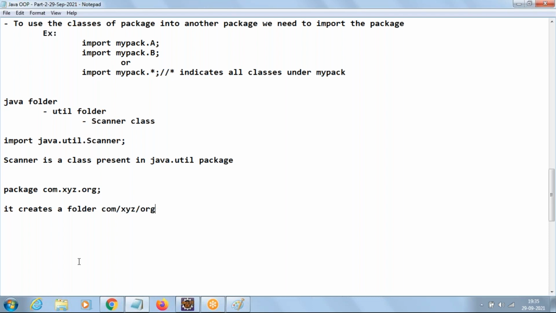But the package name is called com.xyz.org. This is the package name, but inside our operating system the folder structure will be: com is a folder, under that xyz is a subfolder, and under that org is a subfolder. This is the folder structure. Okay, Ravi.